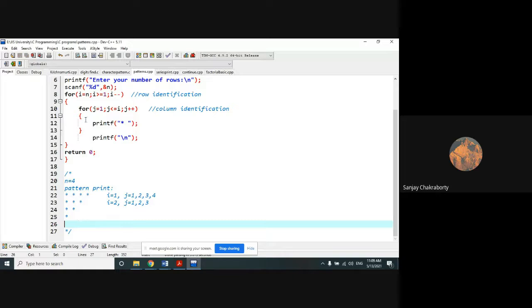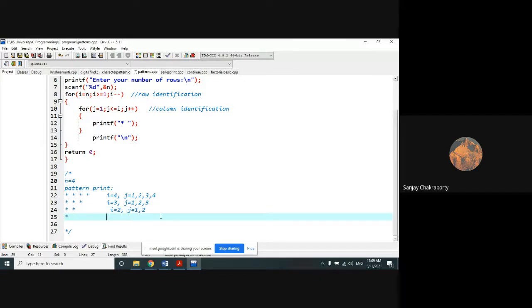Many of you may be thinking, sir, in the previous program you started i from 1, now you have started i from 4, or nth value. Is there any problem? No. Actually, virtually we are considering this i as 1. So we can also consider i from n. n means 4, so the next i will become 3. Then the next i will become 2, and for that j will repeat 2 times. And the next i will become 1, for which j will repeat 1 time.